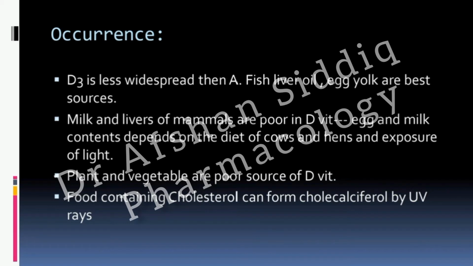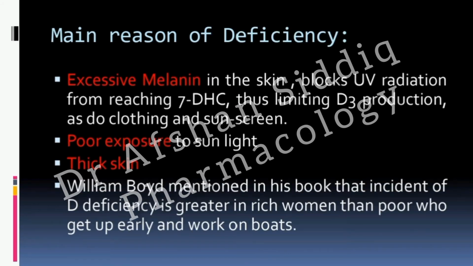Okay. Now, what are the main reasons of deficiency? Malabsorption can be a reason, but keep in mind I said that this vitamin is synthesized from the cholesterol which is present in the malpighian layer of the epidermis. So there is no need for it to be absorbed from the GI tract if we have a sufficient amount and we are interacting with the sunlight.